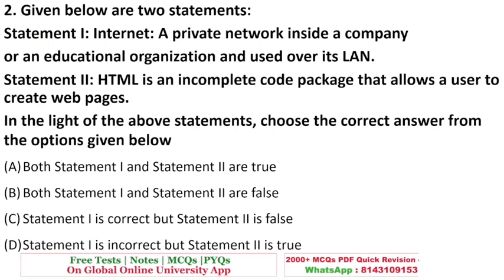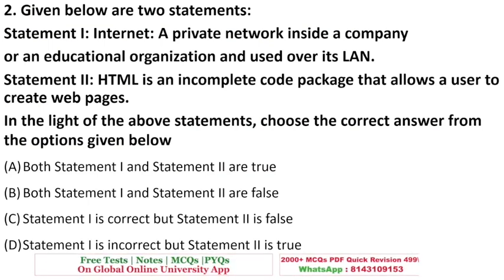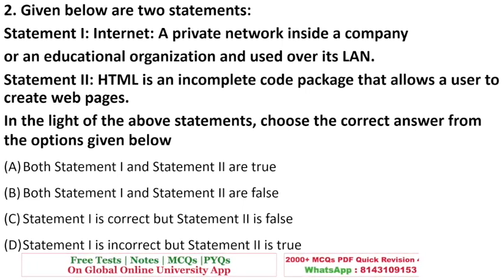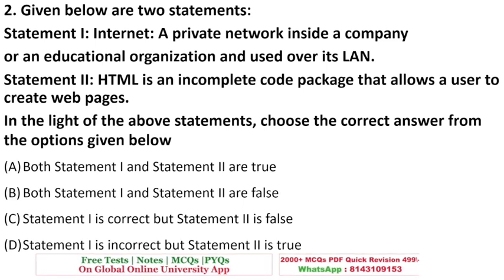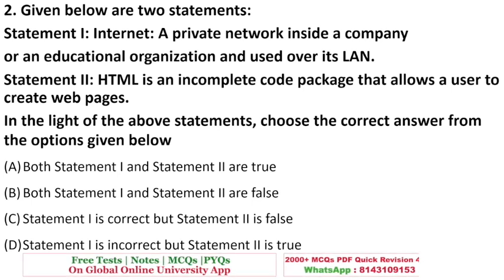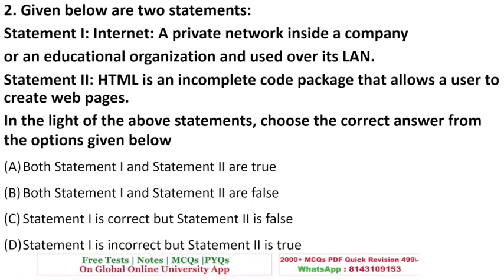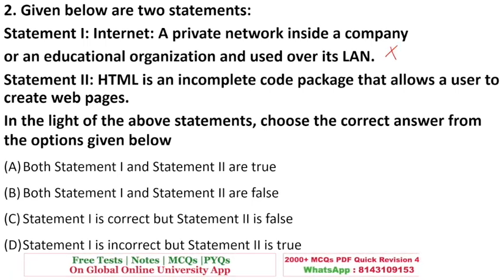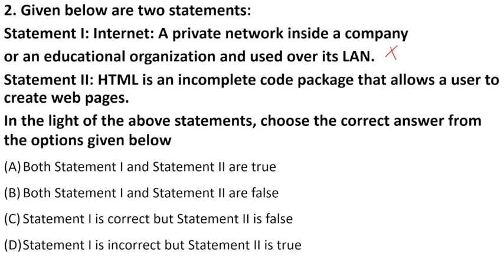Now, this question is saying, given below are two statements. You have to tell if one is correct or the other is correct, or if both are true or both are false. Let's read the statement. Statement 1 is saying that internet is a private network inside a company or an educational organization. So this is absolutely wrong. We all know that internet is used all around the world. It connects computers to all the computers around the globe. So this definition is more apt for intranet. So intranet is used within an organization.